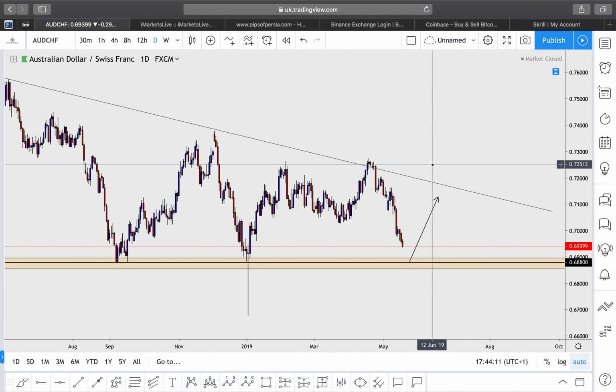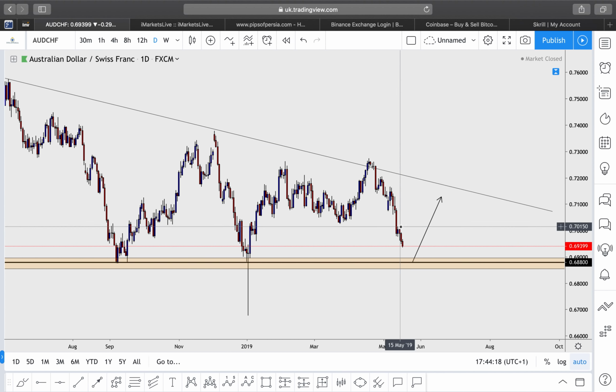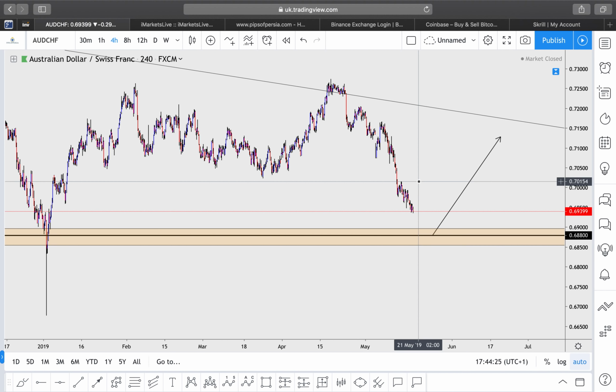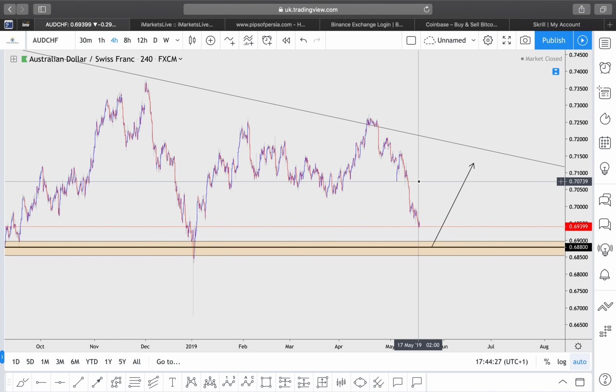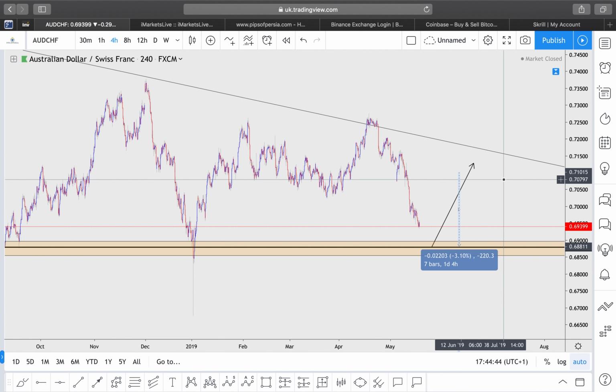It does line up with a very round number, 0.688. But do not be putting any sort of buy limit orders for that zone. Monitor the market when it reaches that zone, okay? What I would really like to see is a lot of candlestick confirmations around that zone on a 4-hour, 8-hour time frame, and the market to completely show us signs that it's slowing down, it's ready to reverse. But this could be a very, very nice buy opportunity for Australian dollar versus Swiss franc. We can actually ride it all the way up to 0.71, which would be a very nice 220 pip move to the upside.